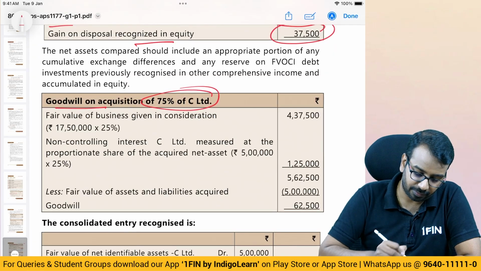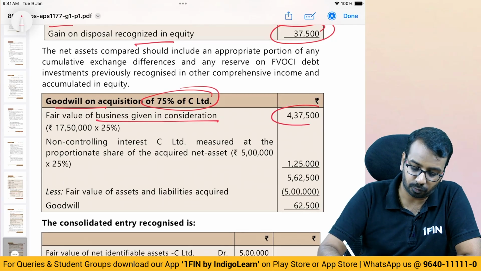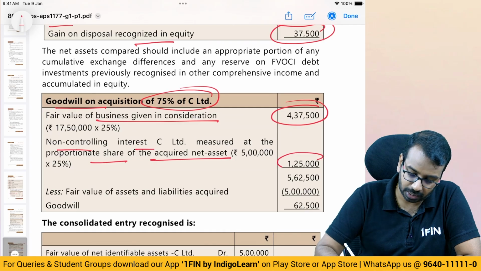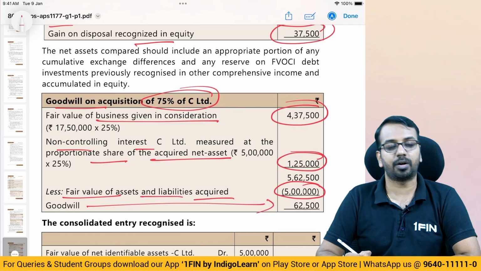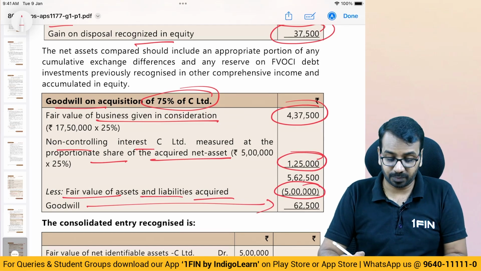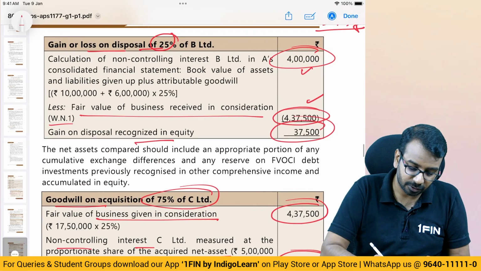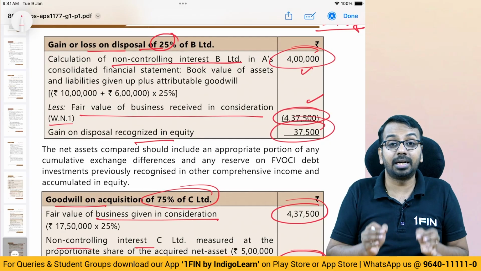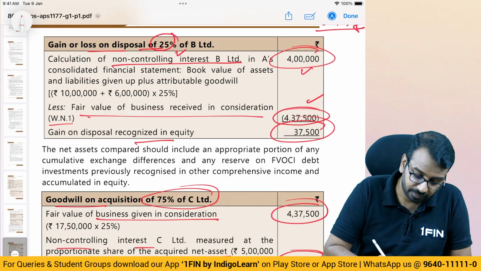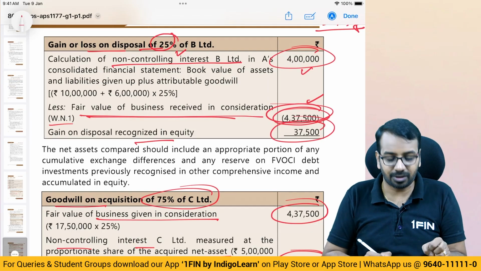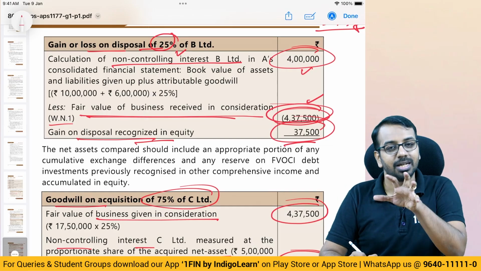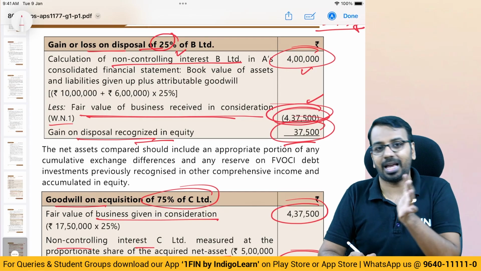What is the goodwill on acquisition of 75%? Business that we have given as consideration, 437,500. Non-controlling interest at proportionate share of net assets, 1,25,000. Fair value of assets and liabilities acquired total 5 lakhs. Goodwill is 62,500. Existing goodwill will not be recognized. This 4 lakhs that we are saying is basically calculating the non-controlling interest. We will credit non-controlling interest. We will debit this component that we have received, and balance will go off to equity. We will not touch our existing net assets and liabilities because consolidation will be for 100% of assets.